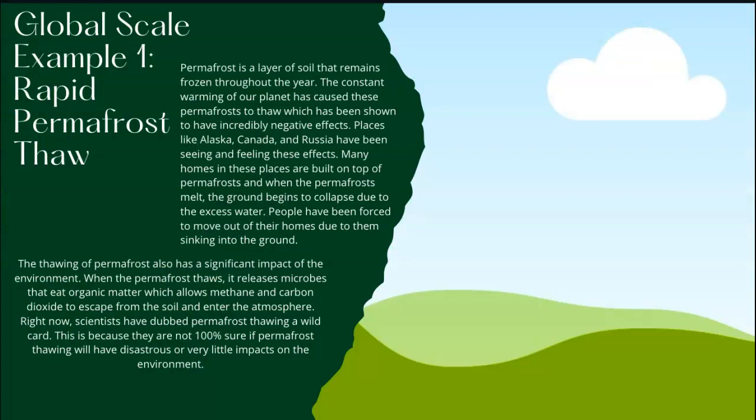Global scale example 1, rapid permafrost thaw. Permafrost is a layer of soil that remains frozen throughout the year. The constant warming of our planet has caused these permafrosts to thaw, which has been shown to have incredibly negative effects. Places like Alaska, Canada, and Russia have been seeing and feeling these effects.